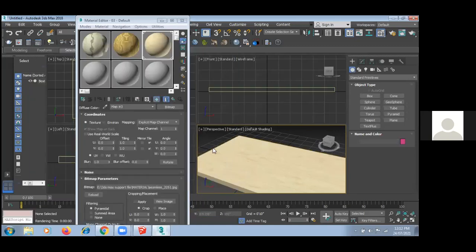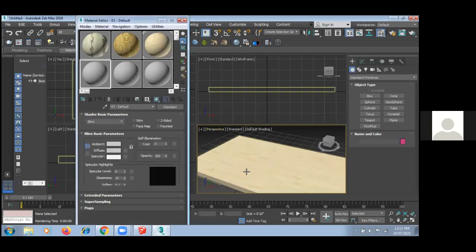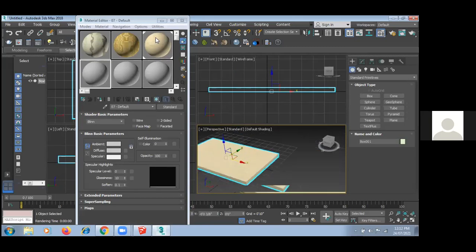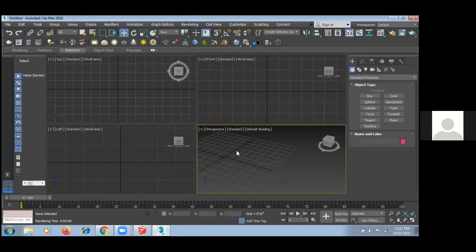So you get the exact effect when you are using your own material. That's why architects and interior people give you the exact material. This kind of marble I want, this kind of tiles I want, this kind of wood I want, veneer I want. So they are giving you all the details. You have to create only the 3D part out of that. Okay. So again, understood about what is modeling and what is material, guys.